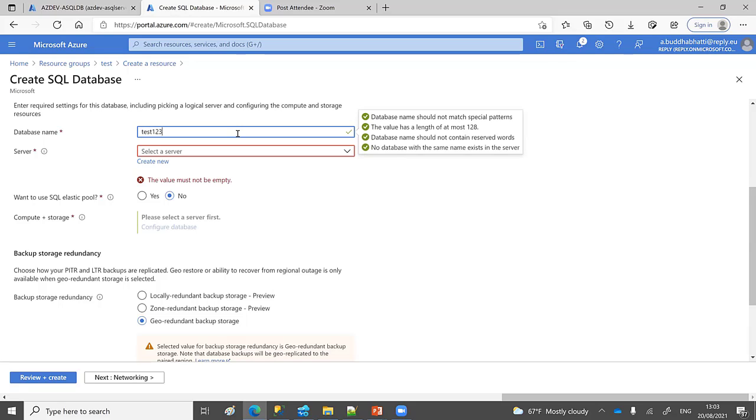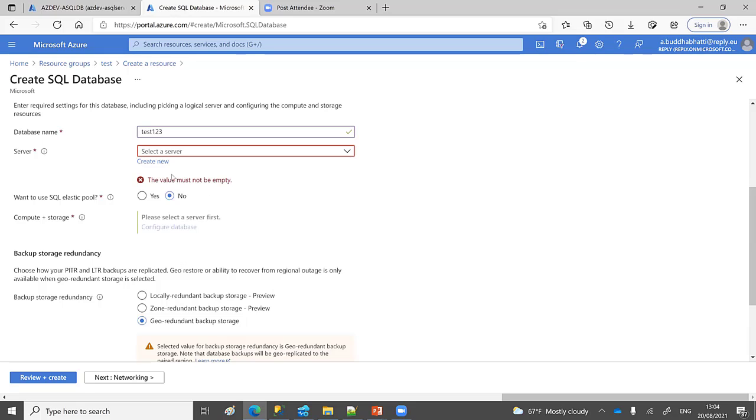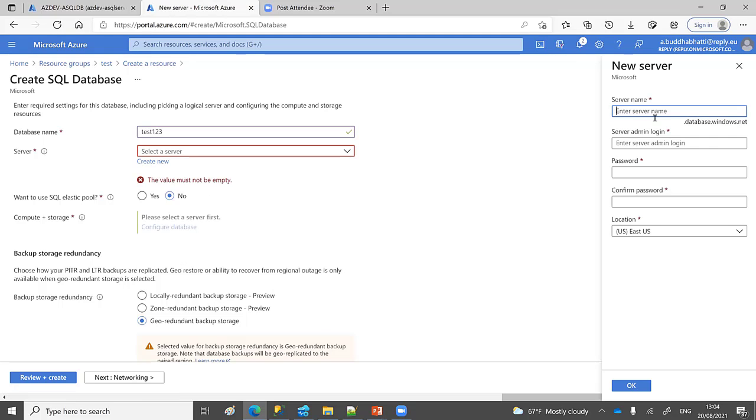So let's see, just creating that one. And this is my database. I need a logical server as well. For that, they will ask us to create a server, or choose an already existing server if you already have it. I'm just creating a new one for this demo. I need to provide a server name.